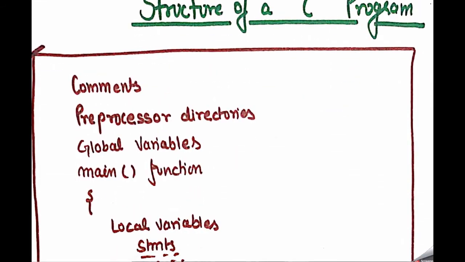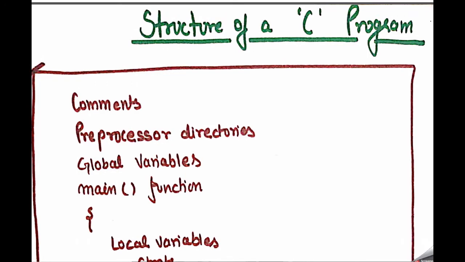First of all, I am going to discuss the structure of writing in the C programming language. It is like the grammar: when we learn the English language, our teachers taught us first the meaning of subject, then verb, adverbs, and so on. Similarly here also there are many formats. First what we have to write, then what we have to call, then what we have to do, and so on.